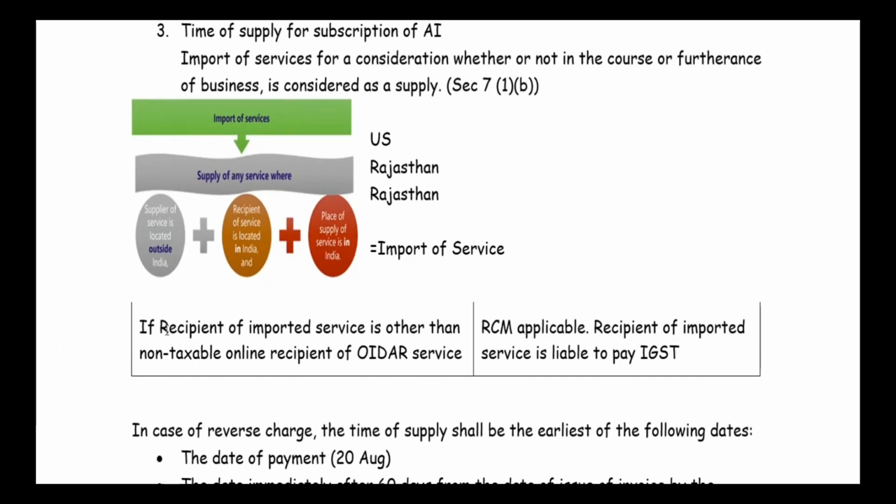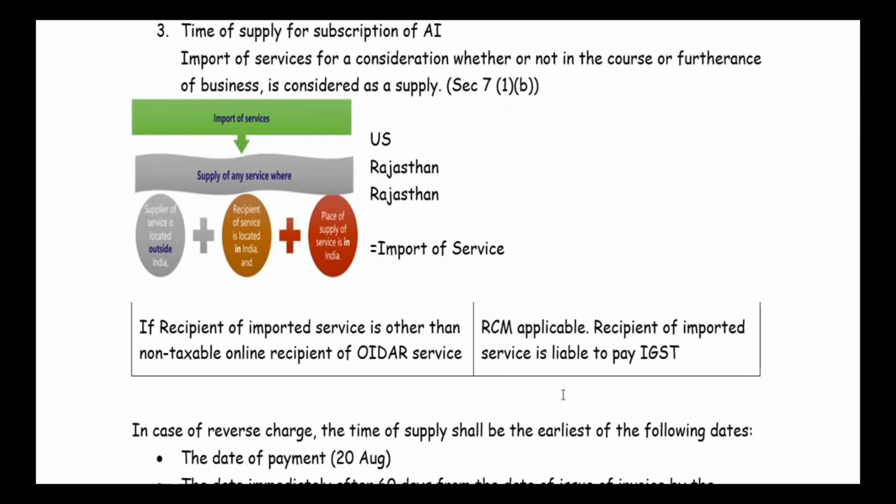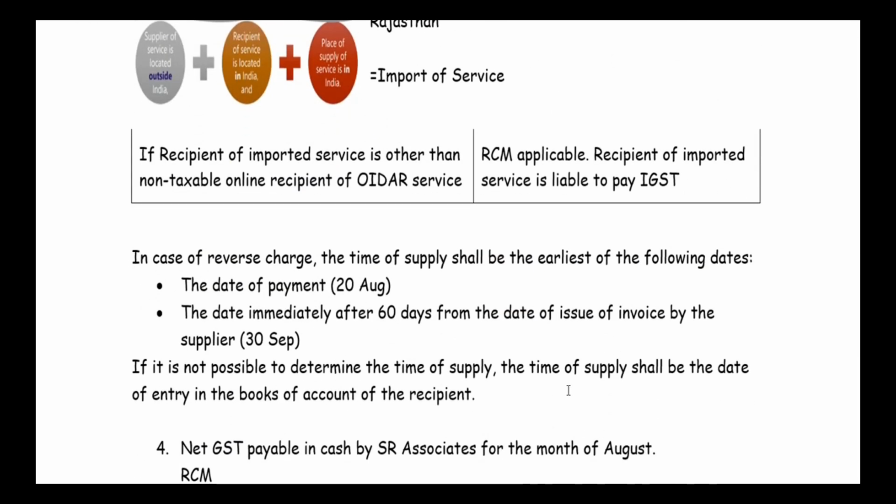Now know the point that if the recipient of imported service is other than a non-taxable online recipient of OIDAR service, then RCM is applicable and the recipient of imported service is liable to pay IGST. So here the recipient, in the sense, who? SR Associates. So we can conclude it is a transaction on RCM basis.